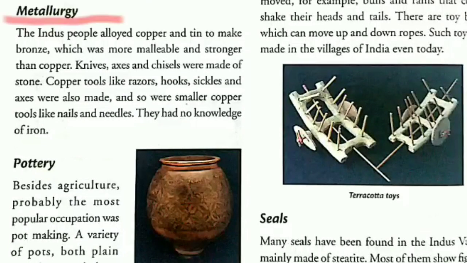Metallurgy. Metallurgy is a branch of science concerned with the properties of metals. As we know, the Indus Valley Civilization occurred during the Bronze Age. Bronze is an alloy or mixture of copper and tin. Bronze was more malleable and stronger than copper. Malleable means metal that can be hammered or pressed and shaped.